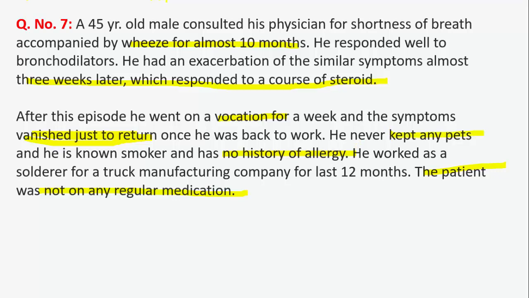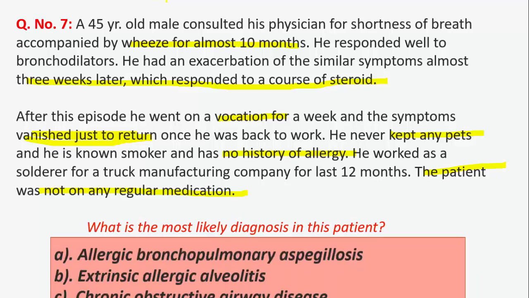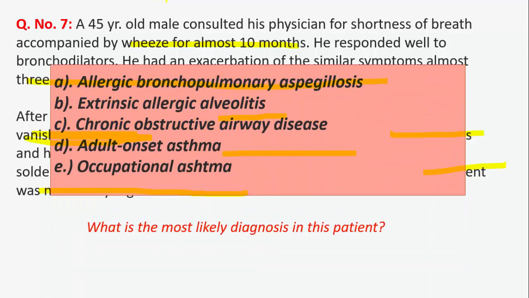So what is the most likely diagnosis in this patient? The most likely diagnosis is occupational asthma because this patient had complained of shortness of breath and wheeze for the last 10 months, starting at the age of almost 44 years, that responded to bronchodilators and a short course of steroid. This is consistent with the reversibility of the condition, and the only reversible condition among the options is asthma.